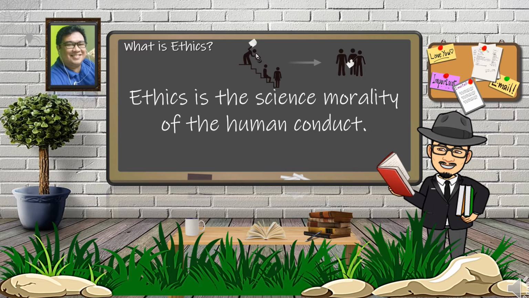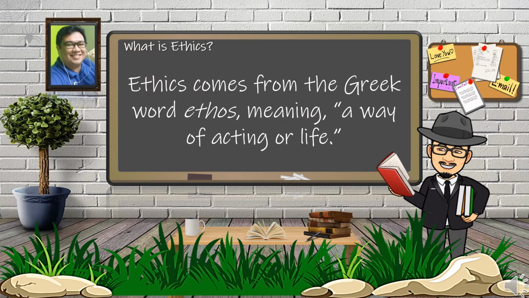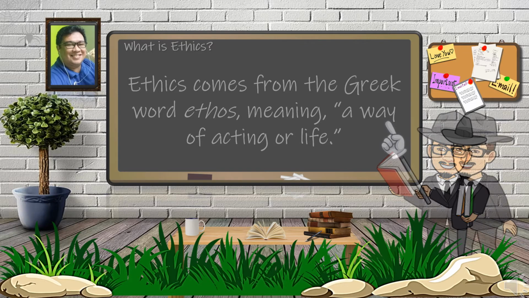It is the science of the morality of human conduct precisely because human conduct involves activities that provide the agent either an agreement or disagreement with a dictate of reason, for example, am I going to do this or not? Lastly, the word ethics comes from the Greek word ethos, which means a characteristic way of acting. Some of the authors translated ethos as way of life.